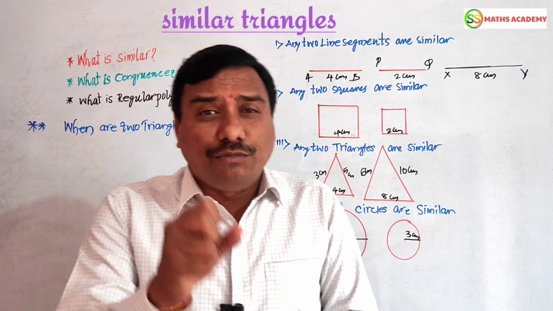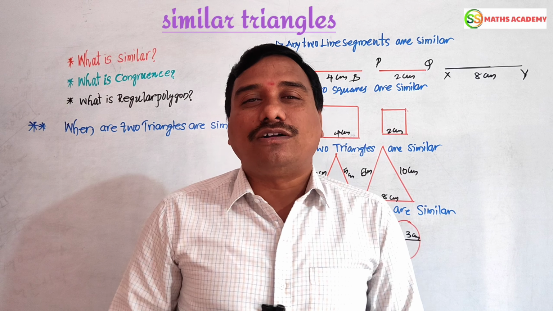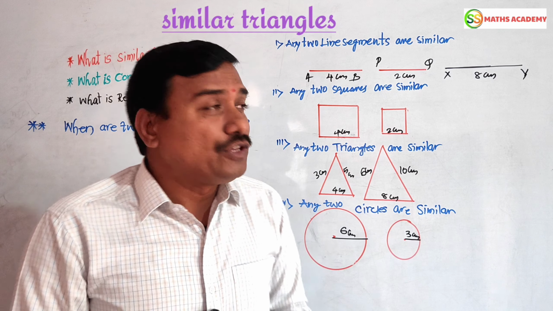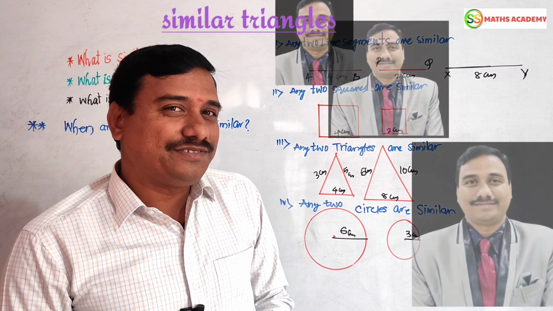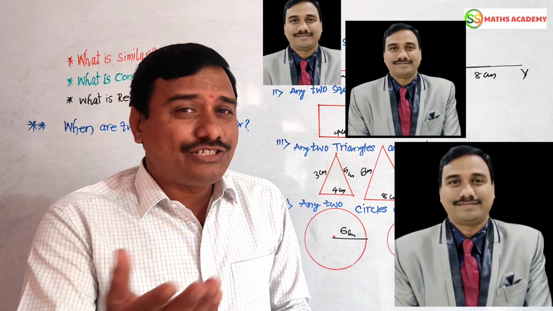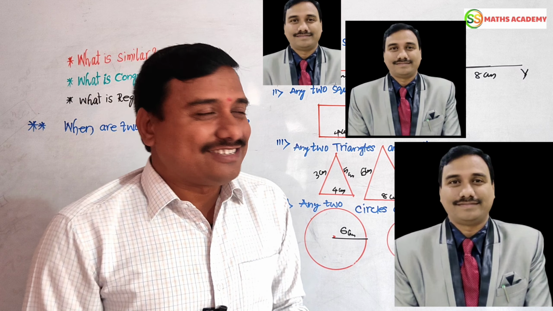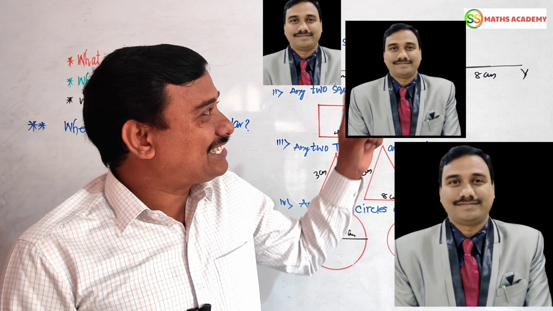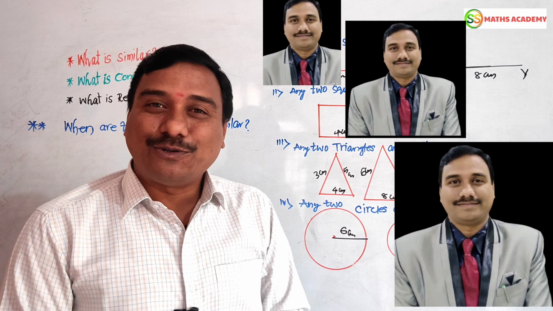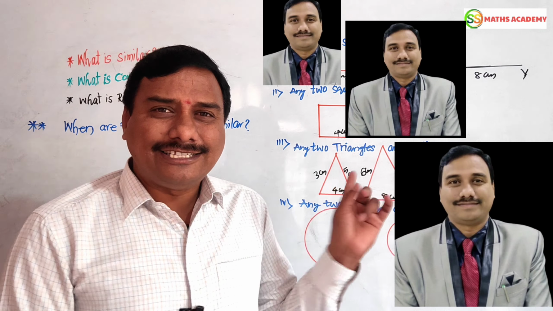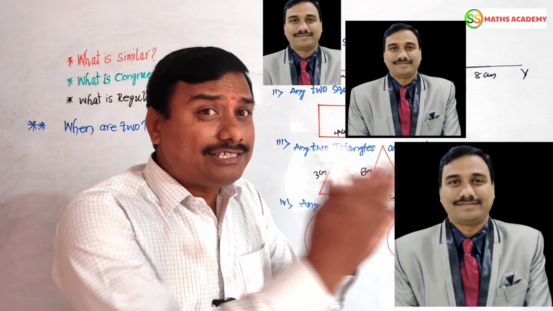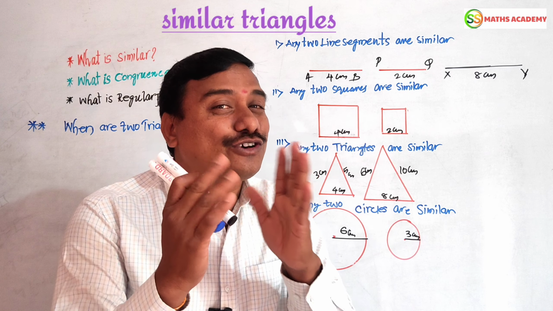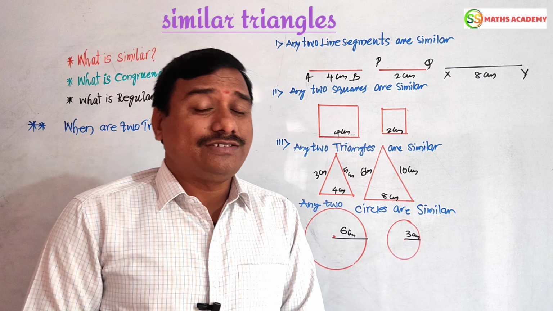First of all, before starting this topic, I want to put some questions in front of you. You see, what are these photographs? Who is there? Yes, your well-wisher Srinivas is there. My photos are in three sizes: one is stamp size, one is passport size, one is large size. In these three, who is there? Me only. All are similar figures only, similar photographs only. Right, my dear students, very nice.